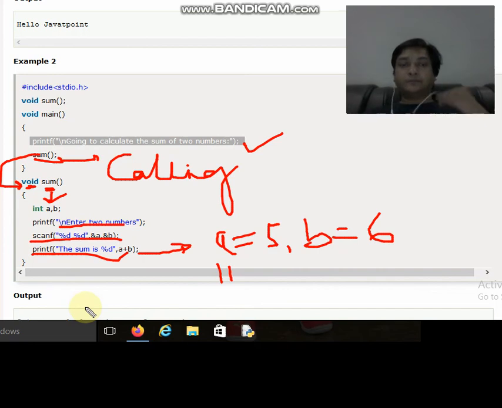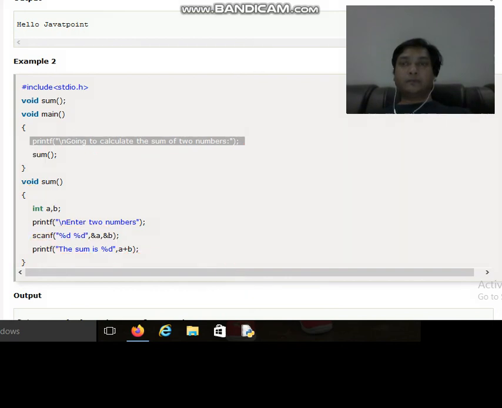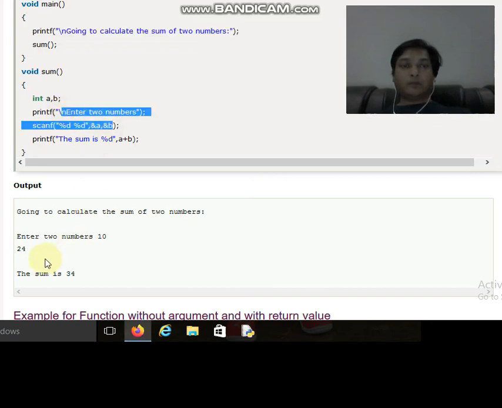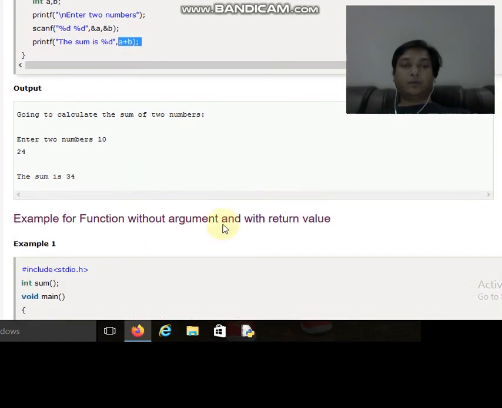So this is how the output of this program will be given over here. Firstly it says going to calculate the sum of the two numbers, then the printf statement enter two numbers, then the two numbers are scanned, 24 and 10, then the sum is printed as 34.